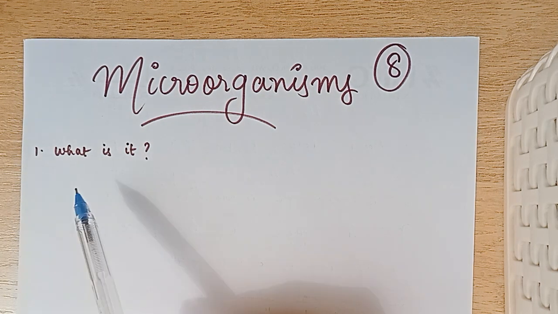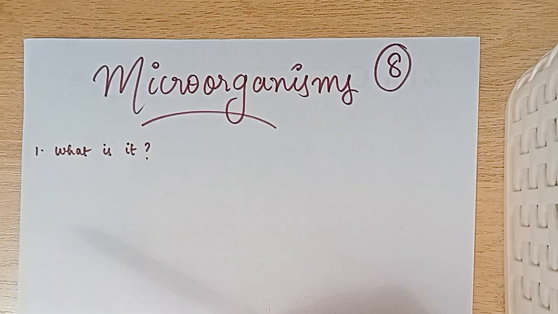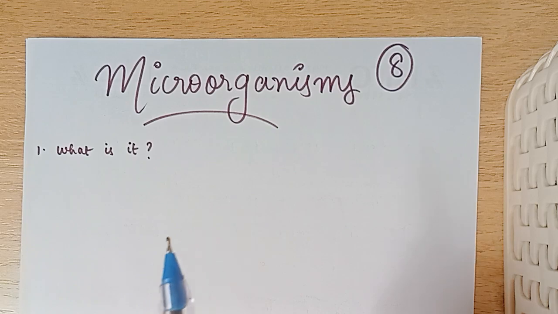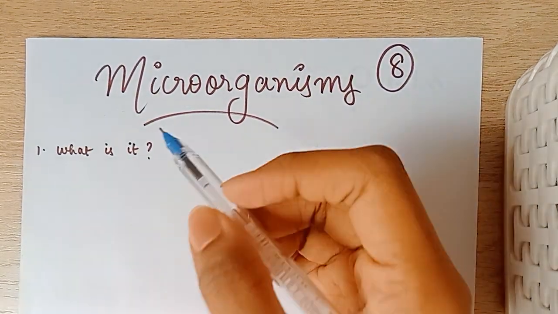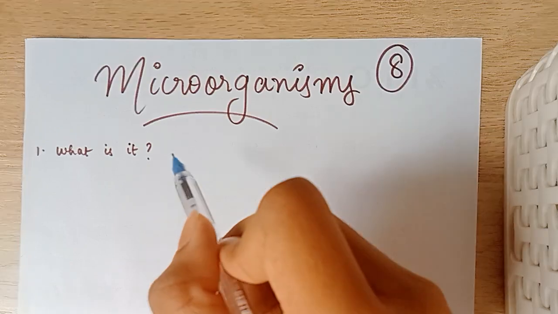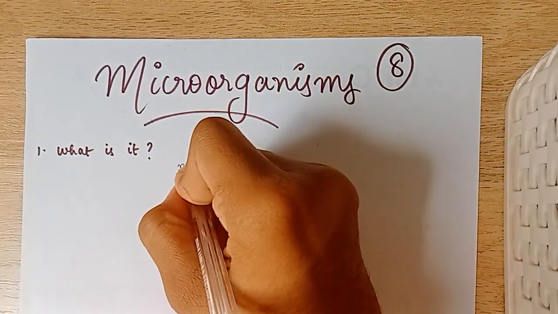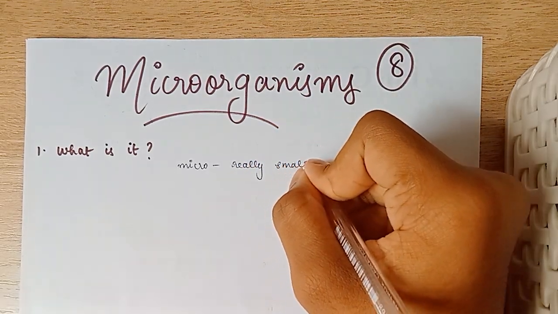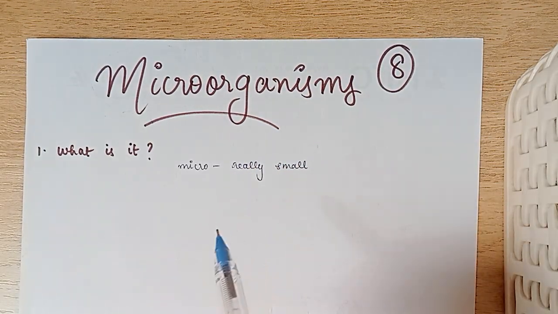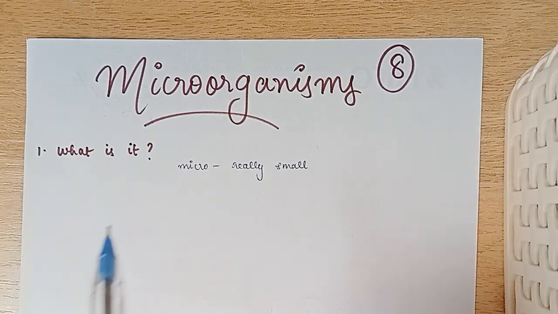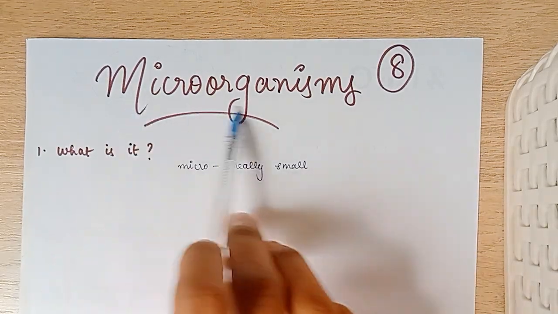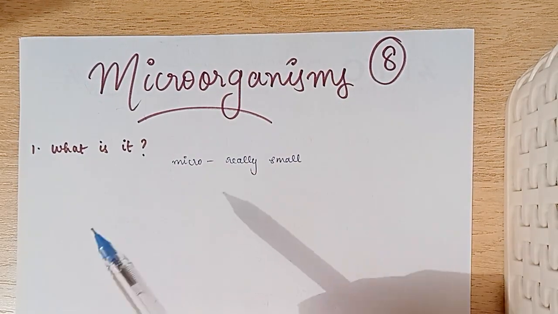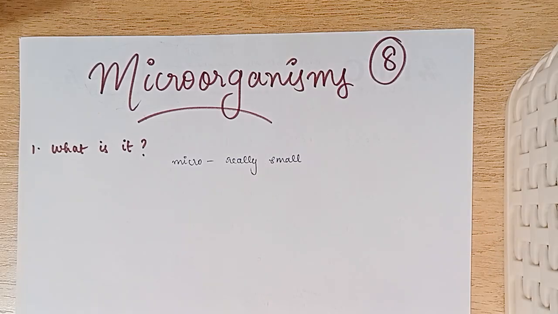So firstly, what are microorganisms? Just like the name, microorganisms are tiny living organisms that cannot be seen with the naked eye because they're micro, meaning really small. What do you mean by a naked eye? Naked eye means with our own eyesight. We need external help such as microscopes.